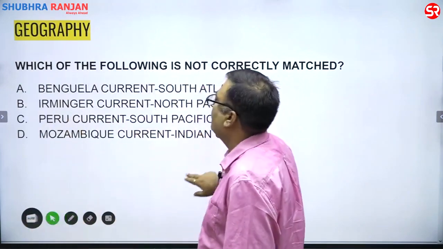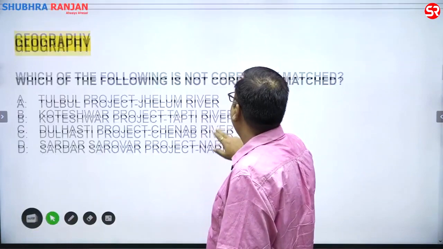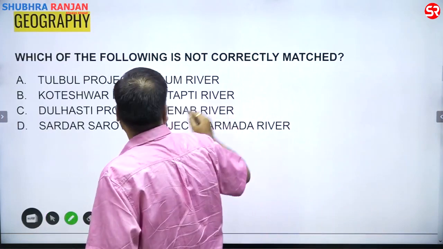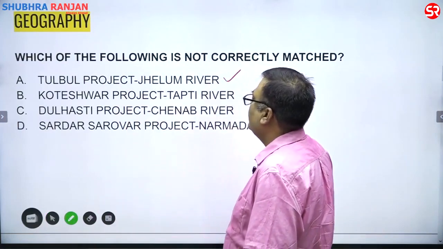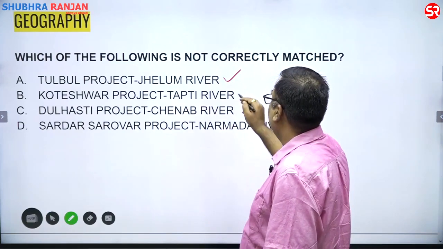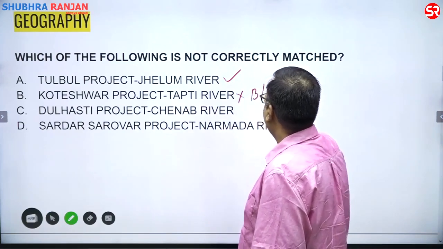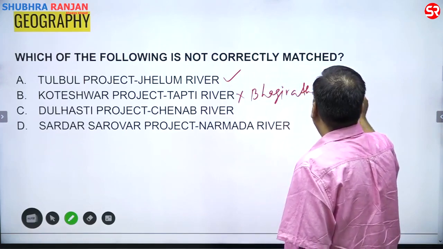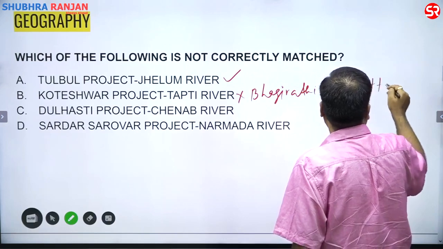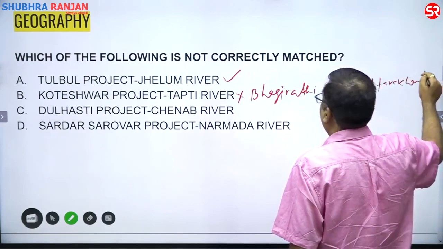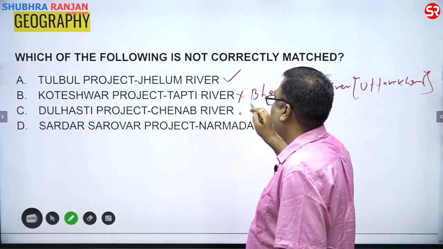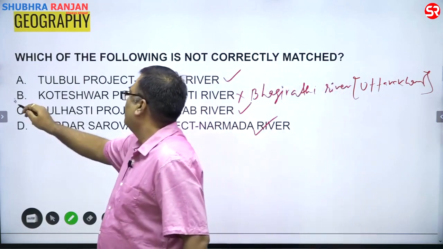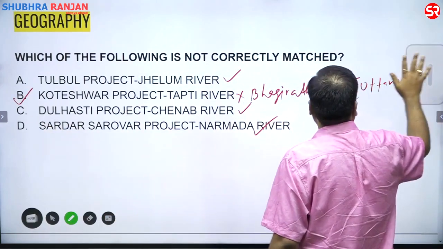Now the next one is: which of the following is not correctly matched? Once again, Tulbul project, Jhelum river. True, this is correct. Koteshwar project, Tapi river. This is wrong, because it is the Bhagirathi river, and that is in Uttarakhand. Rest, Dulhasti, Chenab, that everyone knows. Sardar Sarovar, Narmada, that everybody knows. So the answer is Koteshwar. All right.